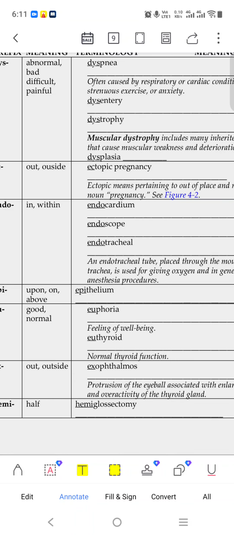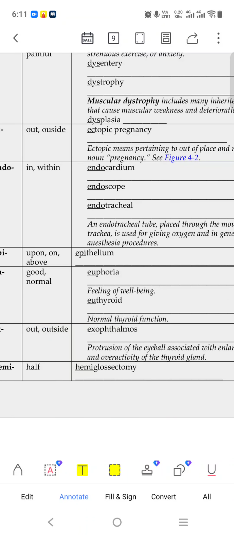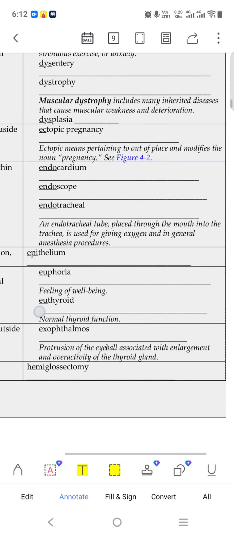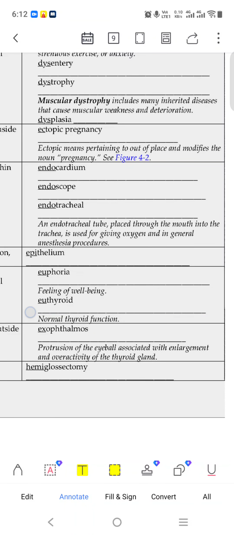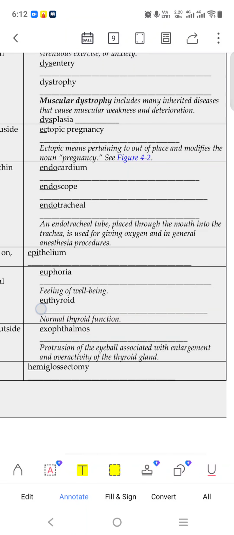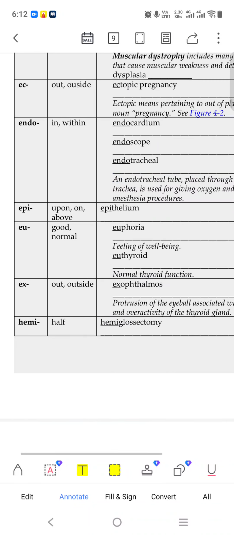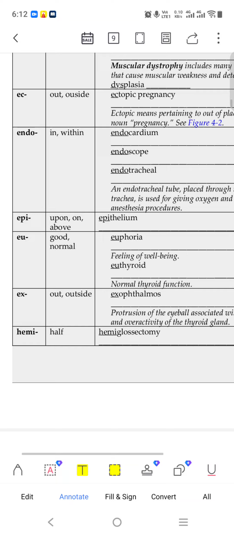Endoscopy. We have seen endotracheal tube passed through the mouth into the trachea, used for giving oxygen and in general anesthesia. Epi means above. Epithelium is a layer of skin, above that layer.